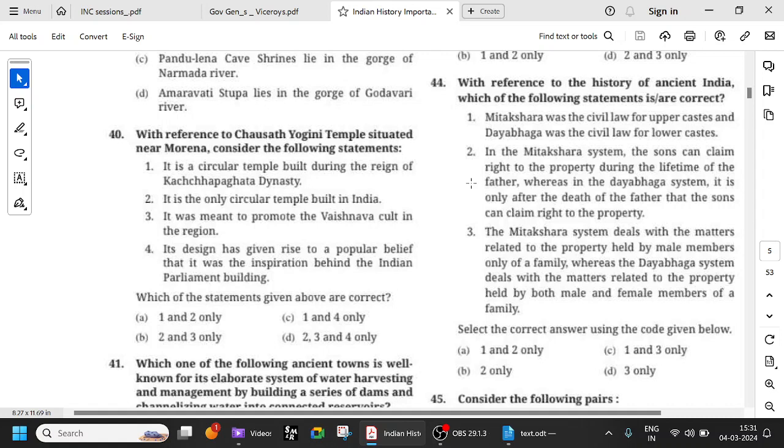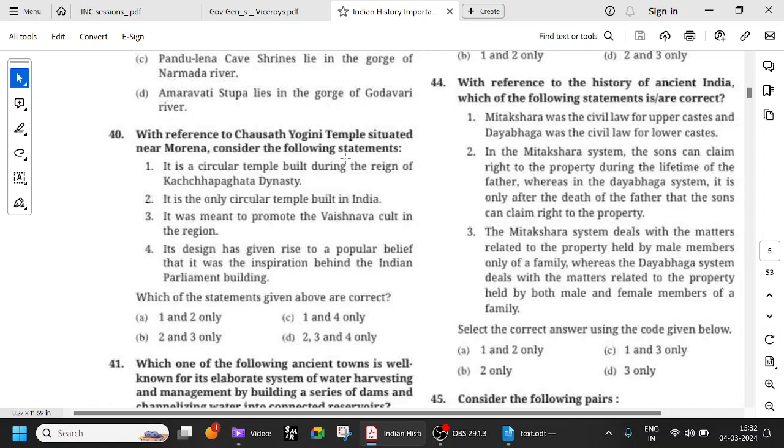So, 40th question, with reference to the Chausat Yogini temple, which is again a very famous temple. Chausat means around 64 yoginis will be there. This is actually considered a tantric temple also. But right now the yoginis have been removed and only Shivlingas are kept, so it is a kind of open temple. So what you have is 64 spaces, 64 small shrines.